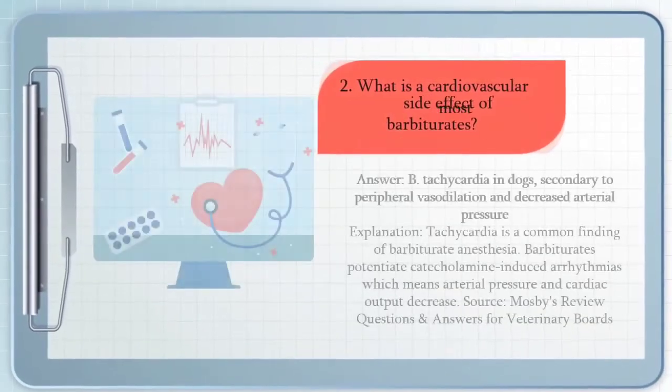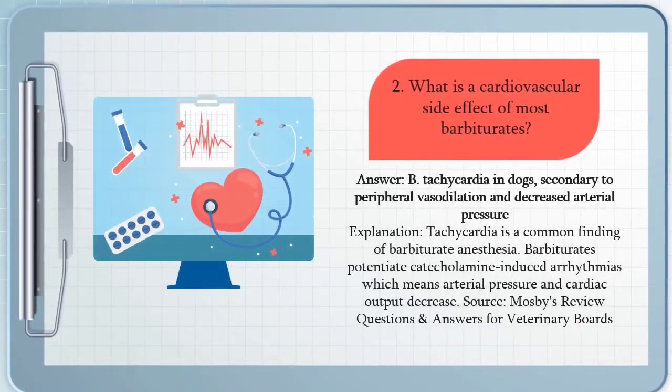The answer for that would be B. Tachycardia is a common finding of barbiturate anesthesia. Barbiturates potentiate catecholamine-induced arrhythmias, which means arterial pressure and cardiac output decrease.